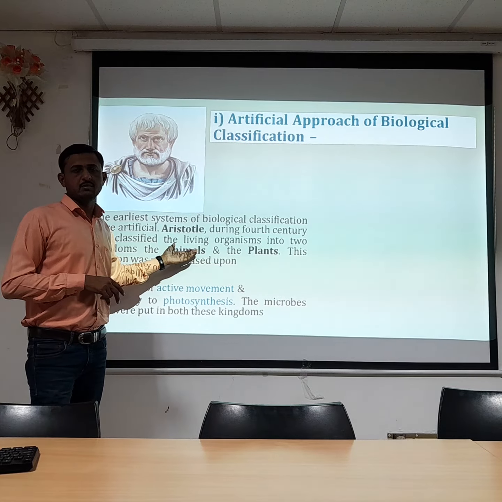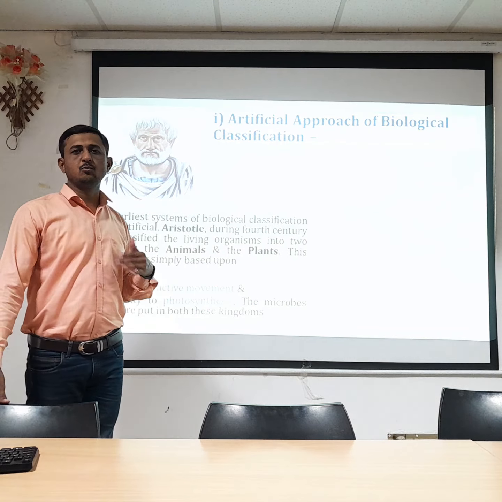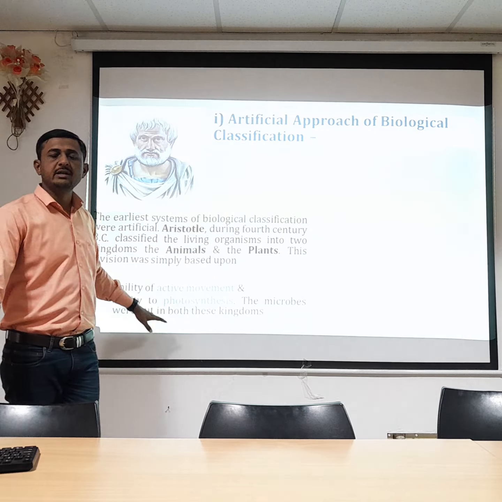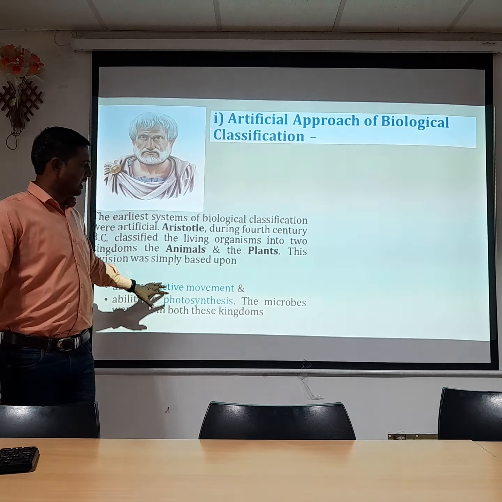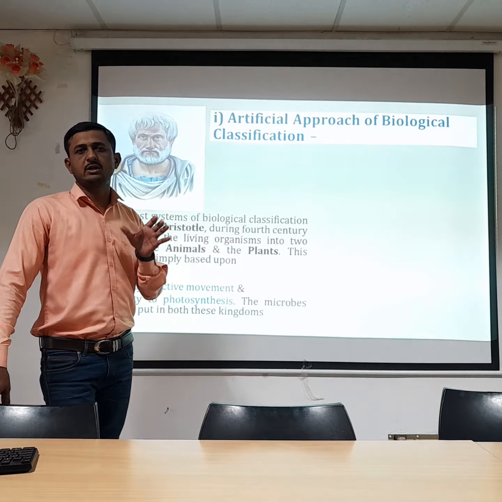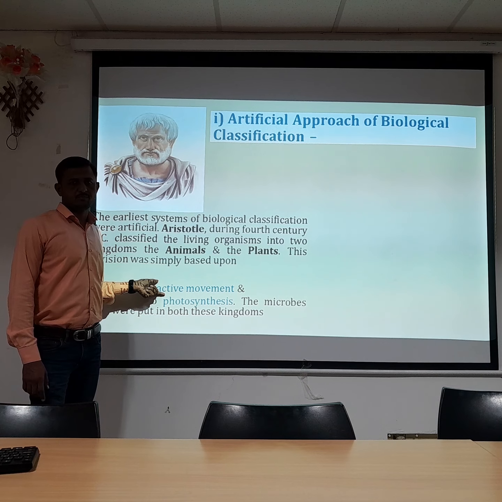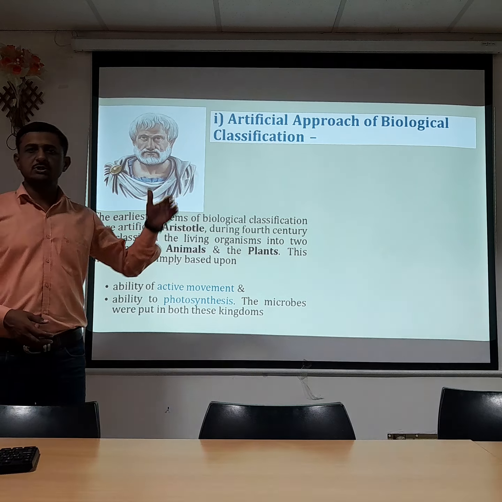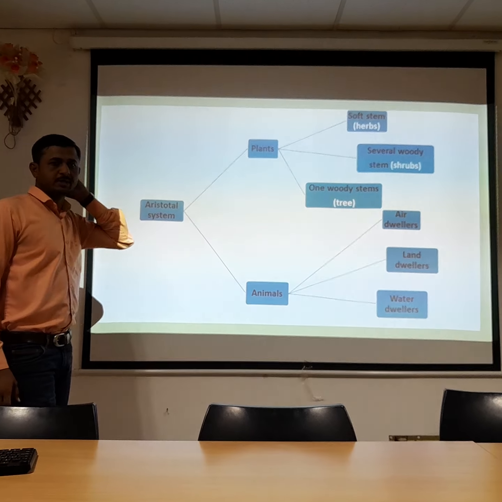So the organisms present in the living system are classified into two groups on the basis of whether they have the ability of active movement, moving from one place to another, and whether they have the ability to photosynthesize. That means they contain chloroplasts or photosynthetic apparatus. By using those characteristics, he classified organisms into kingdom Animalia, which follows active movement, and kingdom Plantae, which carries out photosynthesis. So it is nothing but an artificial approach. On the basis of that, they are classified into two kingdoms.